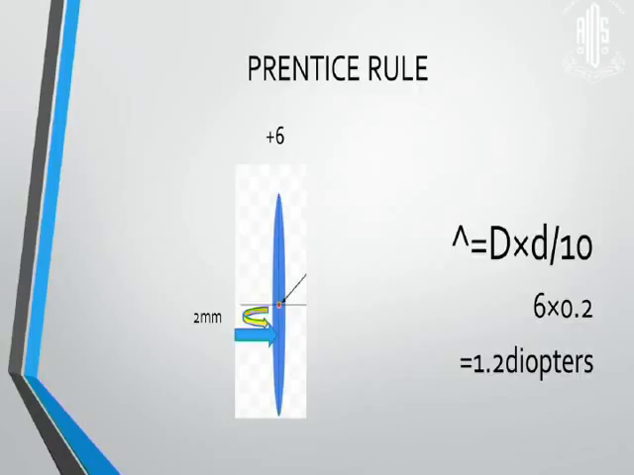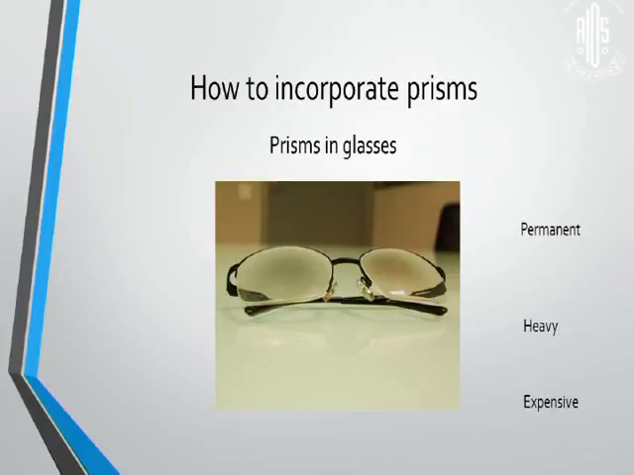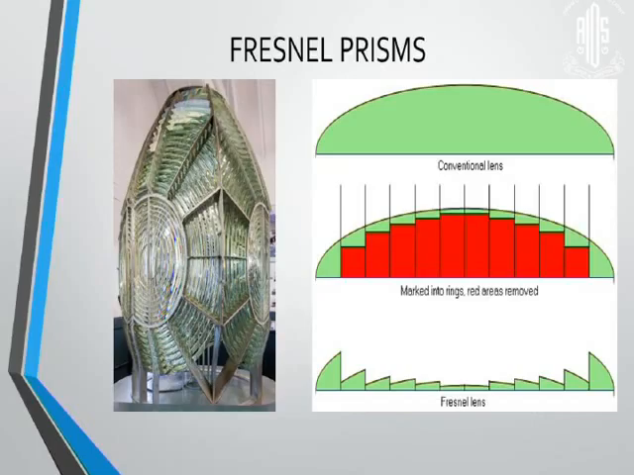We can even incorporate prisms into glasses, but they end up being permanent, in the sense that we can't change them every month. They are heavy and they're expensive. The alternative is Fresnel lenses. On the left, what you see is the first order lighthouse, which was prepared from multiple glass Fresnel lenses. The same principle was applied in ophthalmology, where we removed the non-ophthalmic or non-refractive portion, kept only the refracting part arranged in concentric rings, and formed thin 1 millimeter Fresnel lenses.